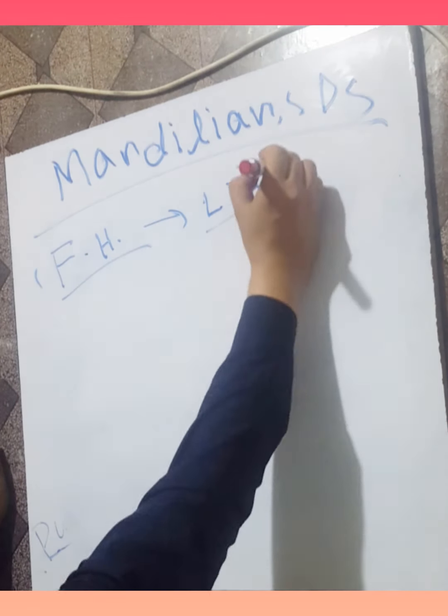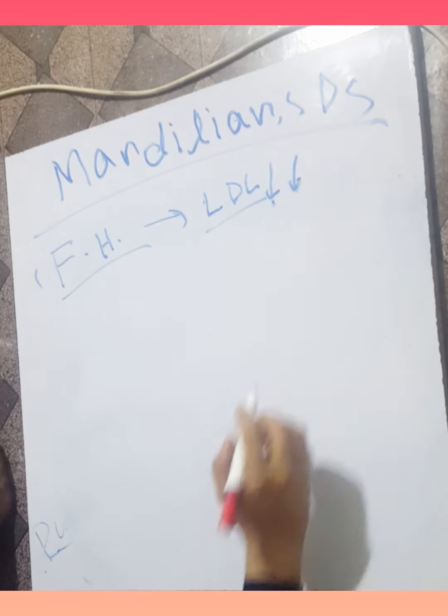That leads to defective transport of LDL into the cell, and secondary excessive cholesterol synthesis by a complex intermediary mechanism also occurs. The LDL receptor synthesis and function are reduced.